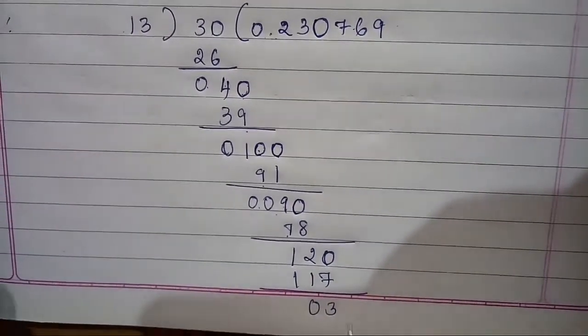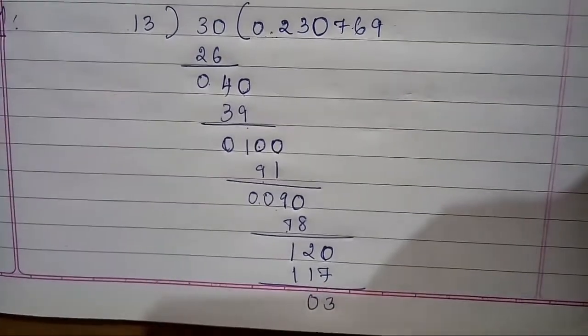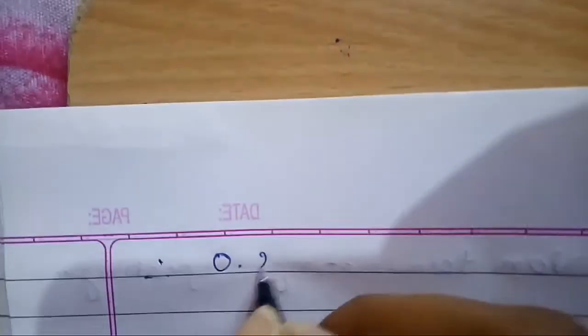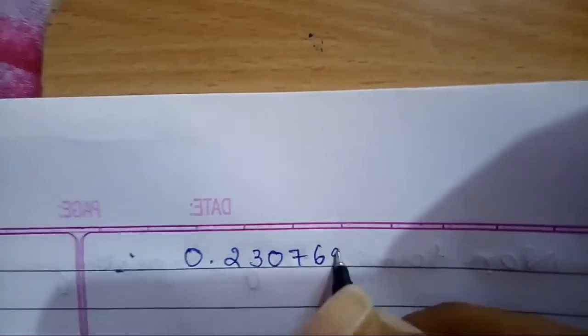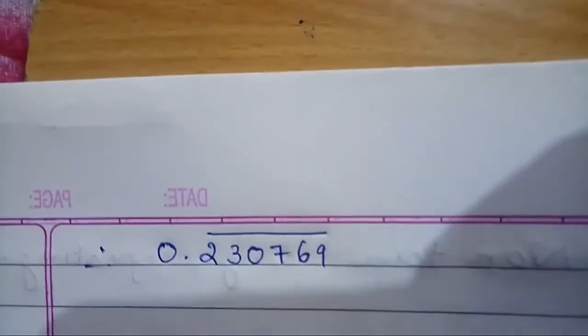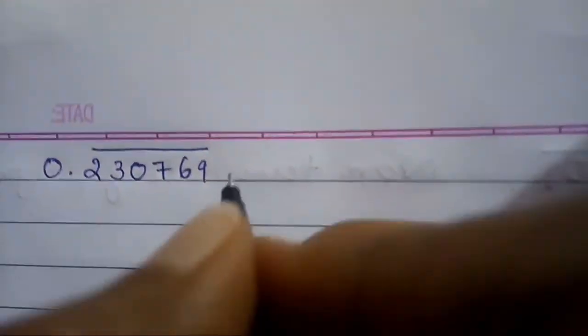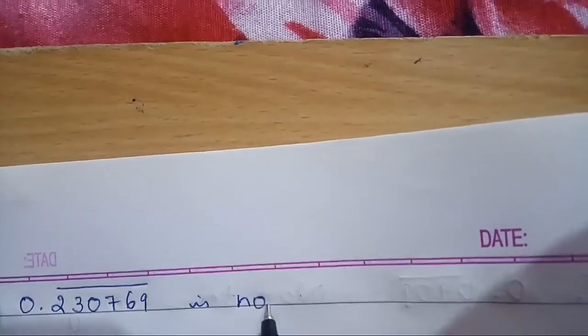This again goes on up to infinite times, so I will stop at this step. Therefore the answer will be 0.230769 whole bar. You need to put a bar because it is non-terminating. Whether it is terminating or non-terminating, you put a bar after the decimal point. It is non-terminating, repeating.